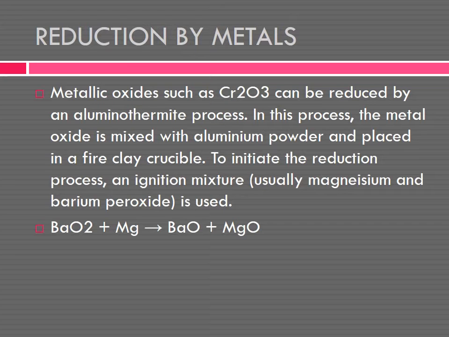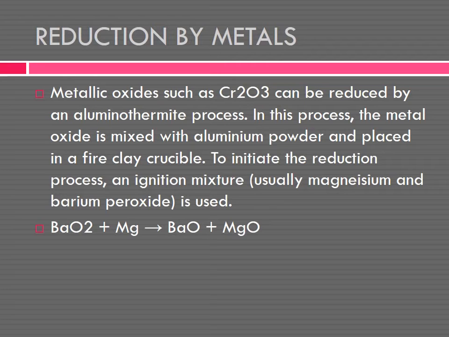Now you are heating the chromium oxide with aluminium, Al, and you will get chromium, Cr. The reducing agent is BaO plus MgO and a metal called aluminium. You are using a metal.